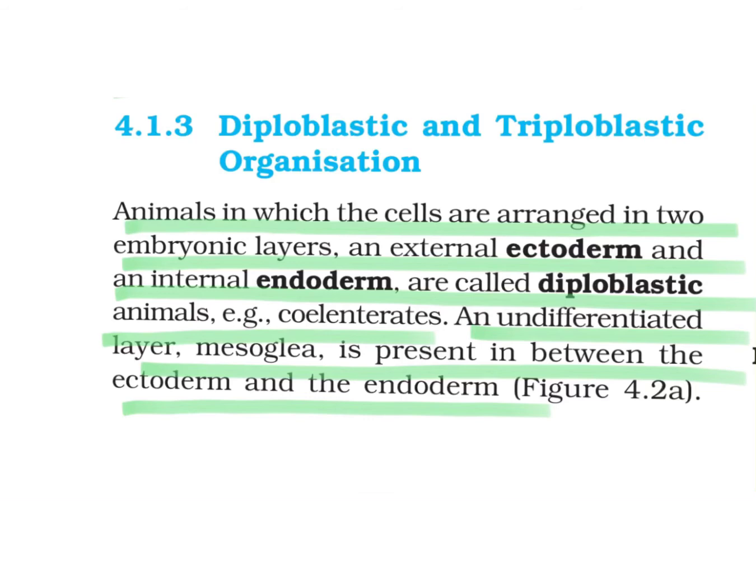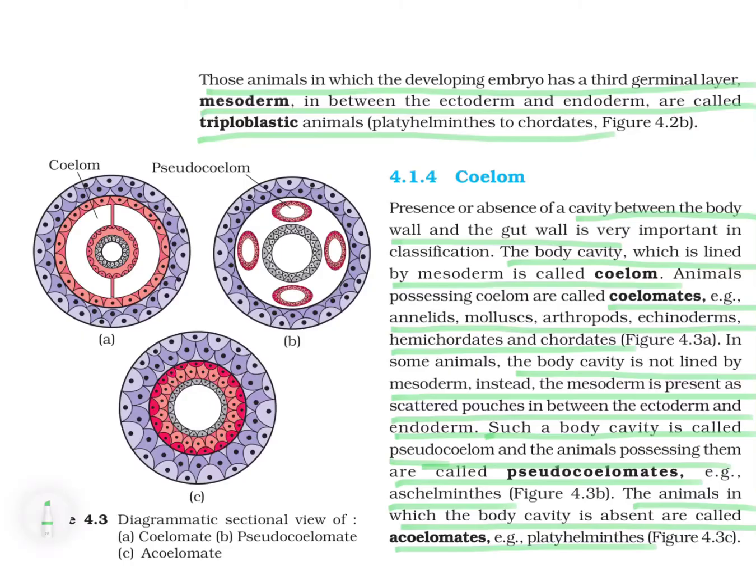But if there are three germinal layers, outer ectoderm, inner endoderm, and in between the mesoderm, then the animals are categorized as having triploblastic organization. For example, platyhelminths, annelida, arthropoda, echinodermata, mollusca, chordata. So every organism considered after platyhelminths is of the triploblastic type of organization. We will understand this concept according to the diagram afterwards.